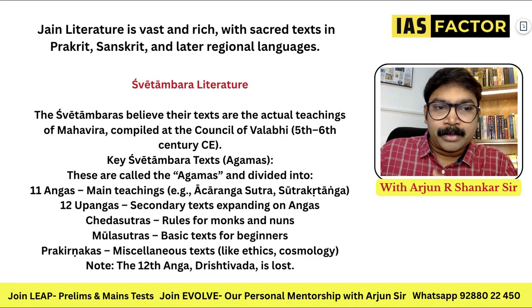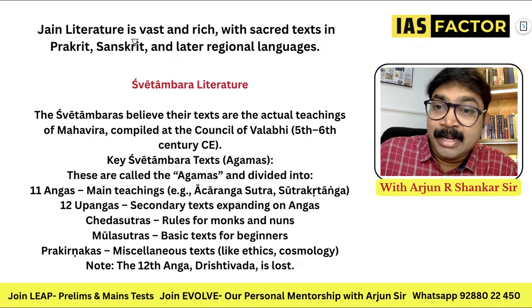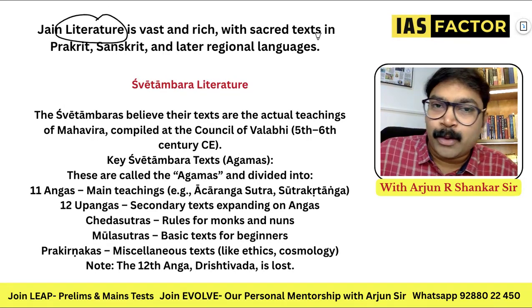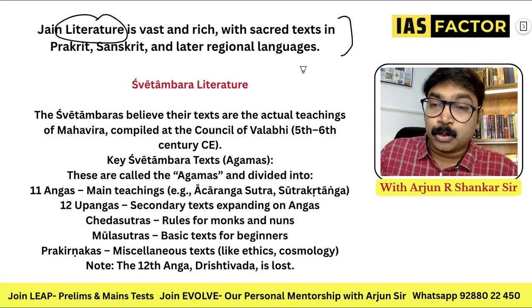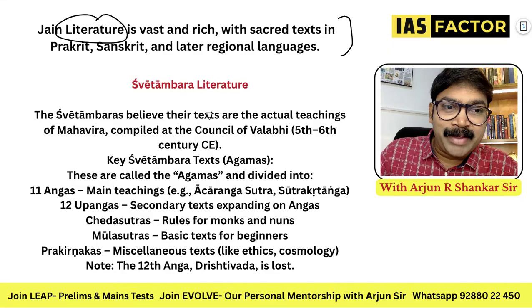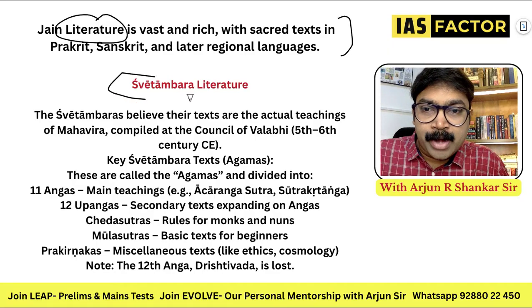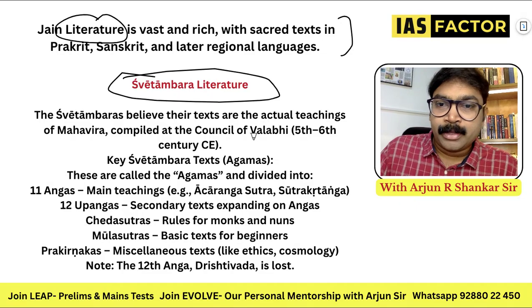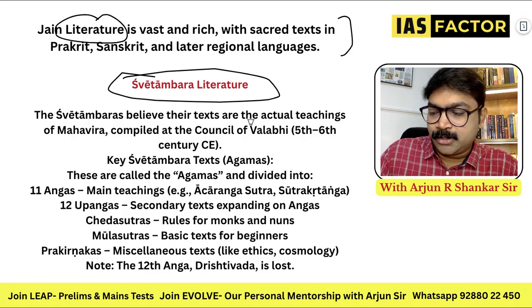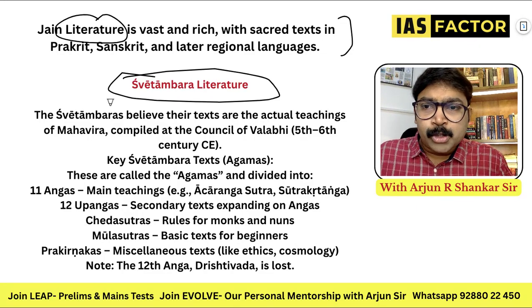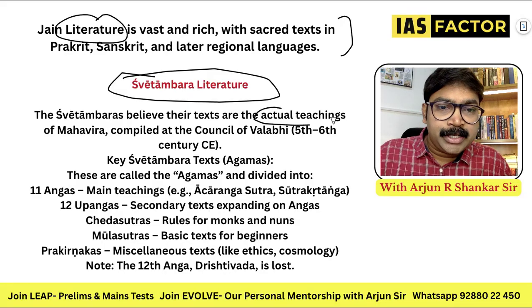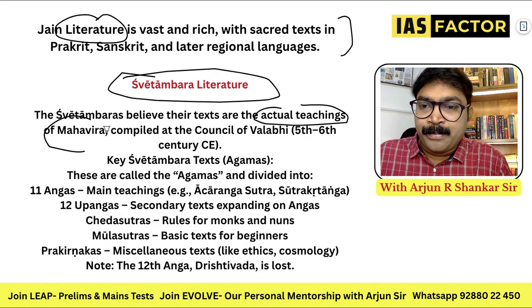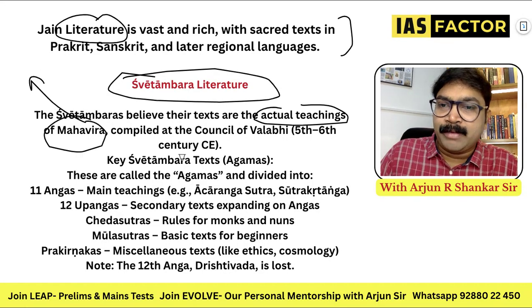Now moving on to the Jain literature part. This can be some questions that they can ask. You remember the Tripitakas of Buddhism, Vinaya Pitaka, Abhidhamma Pitaka, Sutta Pitaka; just like that we have the Jain literature. Number one, it is the Shvetambara literature. We have the Shvetambara and Digambara. Shvetambara first. Shvetambara means white-clad people. They believe the texts are the actual teachings of Mahavira. That is the reason why Digambaras do not believe in this.